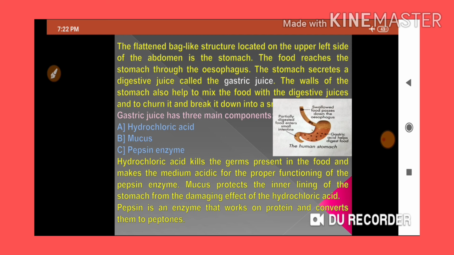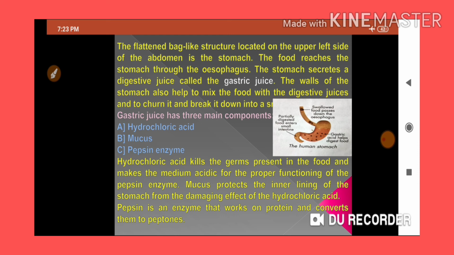Those proteins inside the stomach are initially in complex form, and the pepsin enzyme released by the inner wall cells of the stomach will digest those complex proteins into simpler peptones. So that complex food will be converted into simple food, which is easy for the small intestine to absorb.